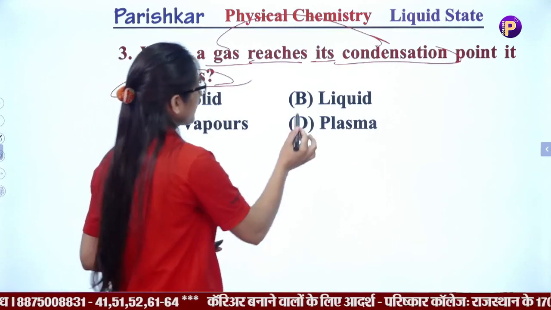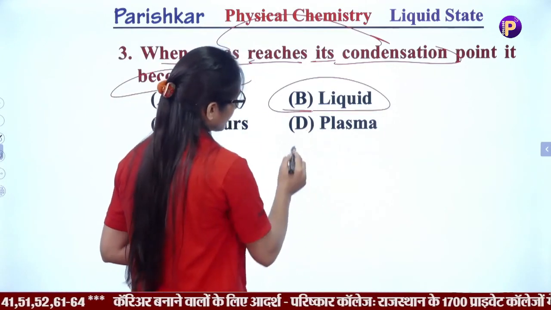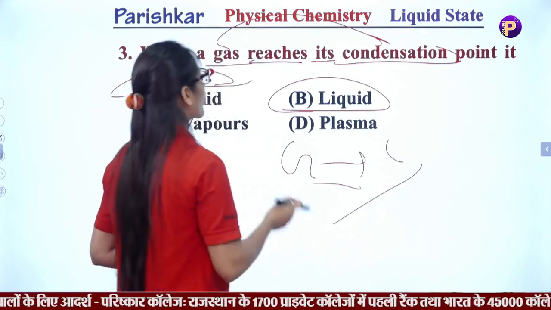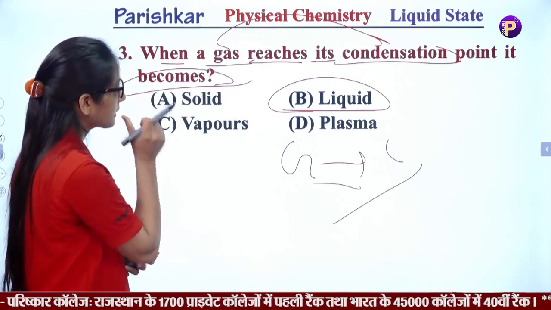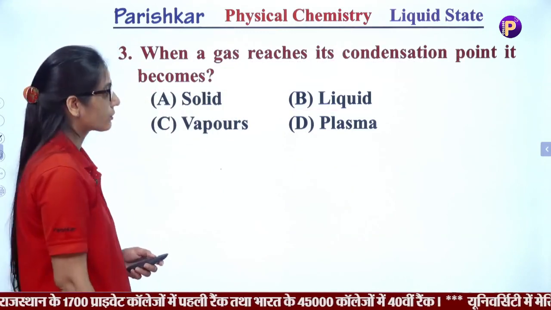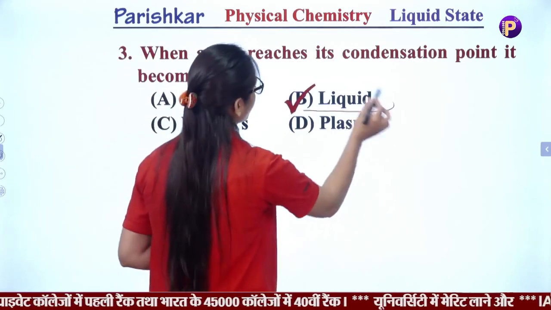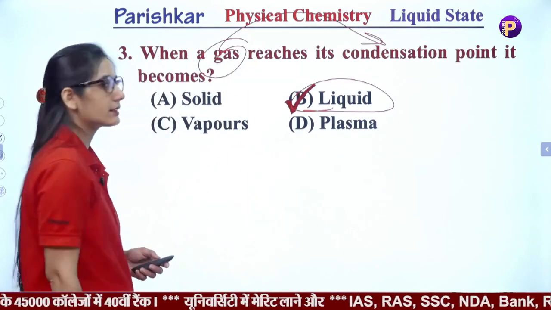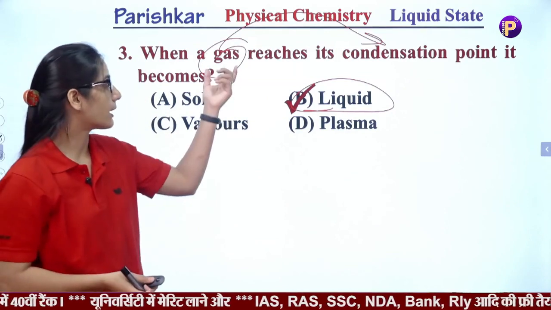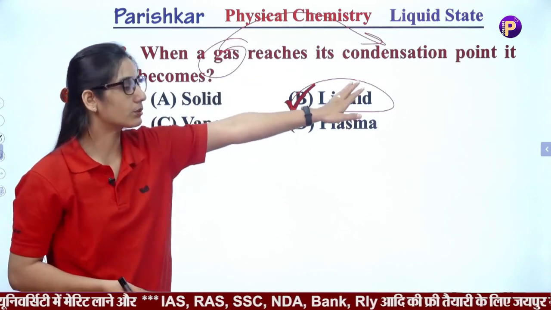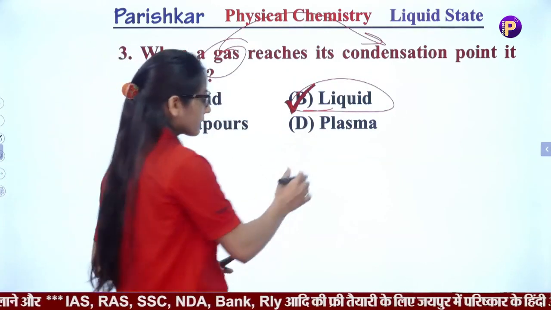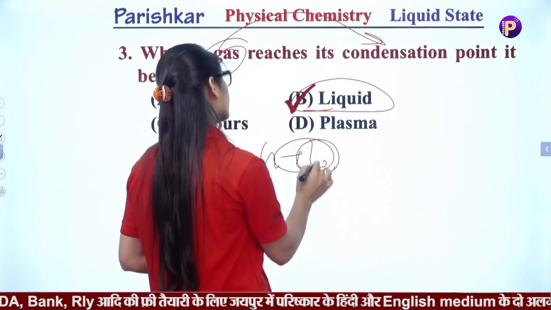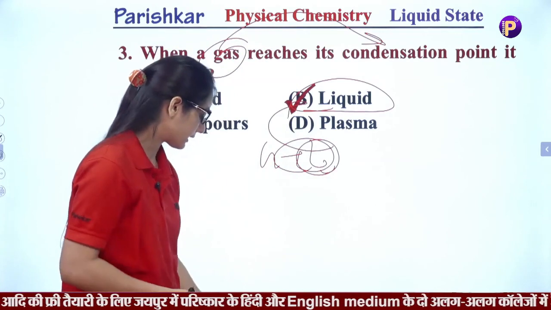The right answer would be liquid, because we know that when a gas changes to liquid, it is known as condensation. When the particles of gas start to condense, they change from gas to liquid, and this state is known as the liquid state.